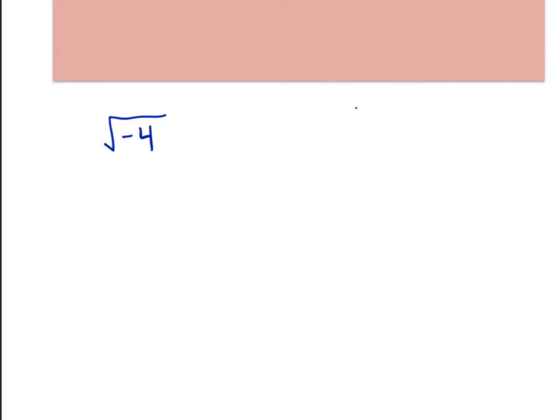They decided, let's make the square root of negative 1 equal to something called i. I, which stands for imaginary. Okay. So this was the imaginary number. I is the square root of negative 1. Okay. So i stands for the square root of negative 1. And let's see how this helps us.